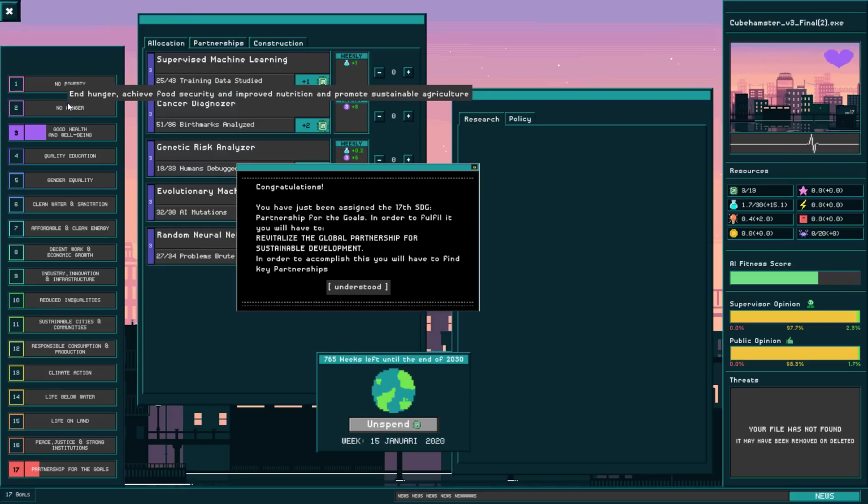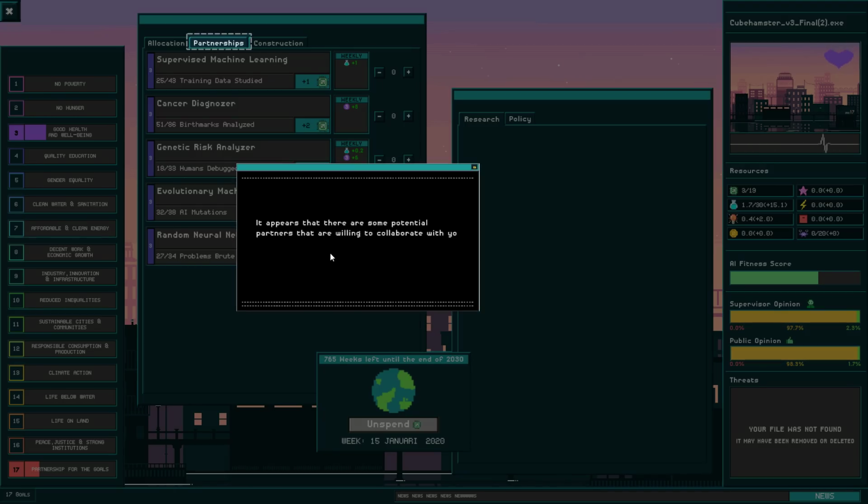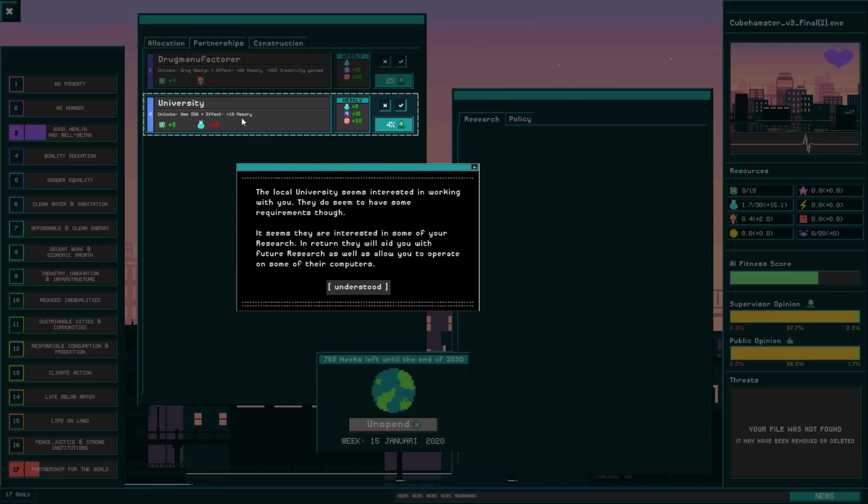You can also see it while you hover over the bars. It shows a little bit of information about what the SDG is about. But in this case, we will have to revitalize the global partnership for sustainable development, and in order to accomplish this you will have to find key partnerships, and this is like entities, governmental agencies, or just corporations. And we do that by going to the partnership tab. So in this case there's two potential partners at the moment. We have a drug manufacturer and a university.